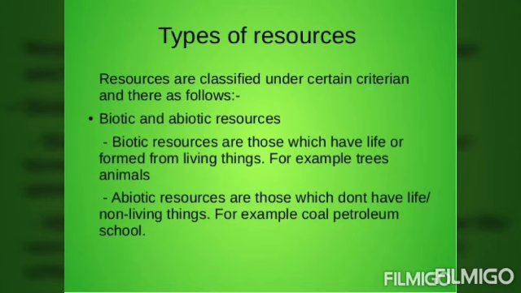Is it clear? Now students, we are going to learn about the classification of natural resources. Natural resources are divided into two parts. Living resources, also known as biotic resources, for example trees and animals. Non-living resources, also known as abiotic resources, for example coal, petroleum.